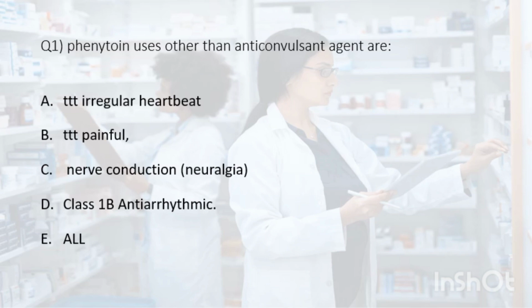Phenytoin can be used to treat certain types of nerve pain such as trigeminal neuralgia, diabetic neuropathy, and post-herpetic neuralgia. It is important to note that the use of phenytoin for these conditions should only be under the guidance of a healthcare professional. So the correct answer is E.